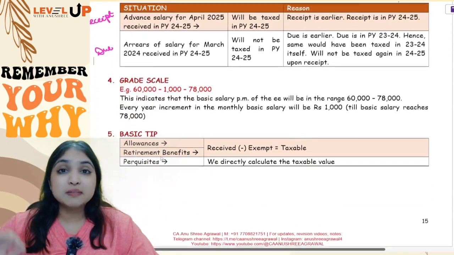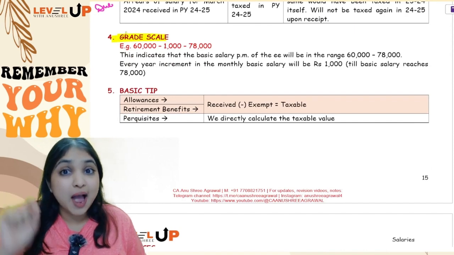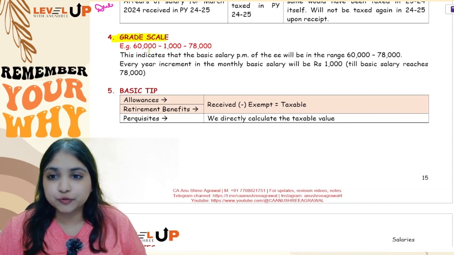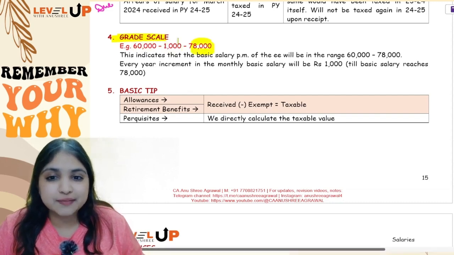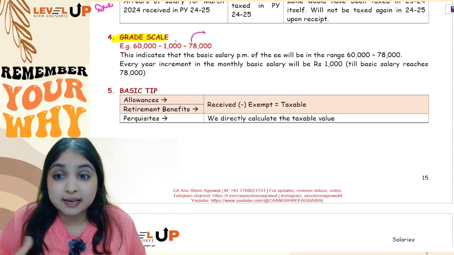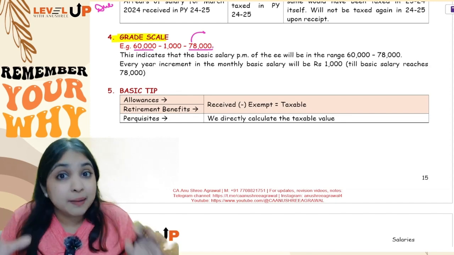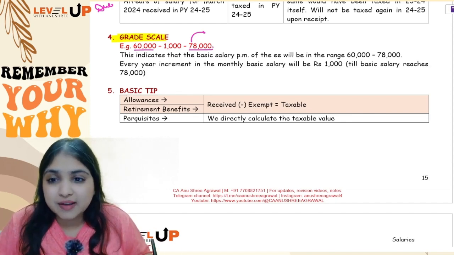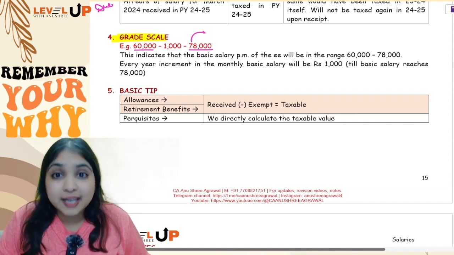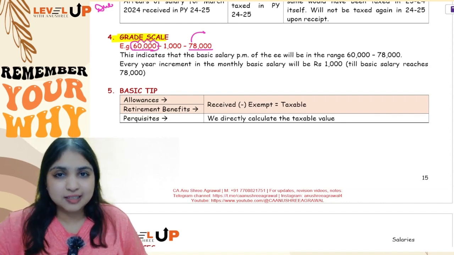Okay. Then comes my next discussion about grade scale. This is a concept which generally comes into the picture when you actually solve questions. This is one example of a grade scale which I have put over here: 60,000, 1,000, 78,000. Now how do you interpret this? This indicates that your starting salary can be anywhere in the range of 60,000 to 78,000. But in case the examiner does not tell you what the starting salary is, then you will assume that the starting salary is 60,000 itself.